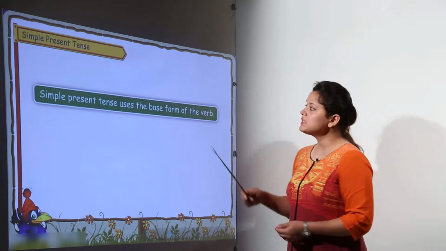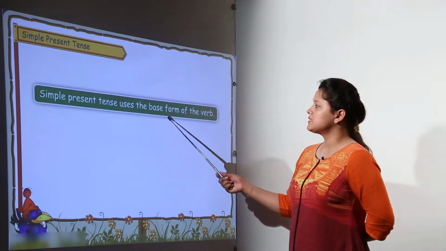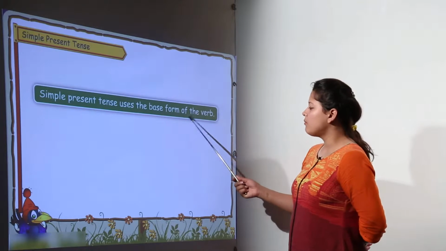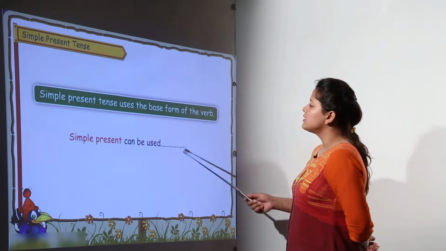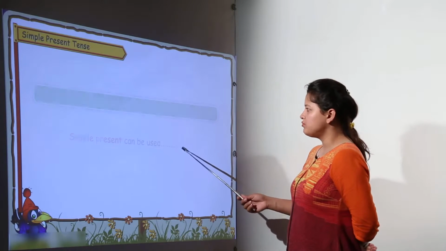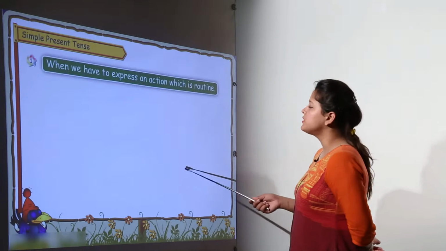Tenses. The first tense is the simple present tense. It uses the base form of the verb. So we know the different forms of the verb. Simple present can be used in different forms, you will be able to see now.